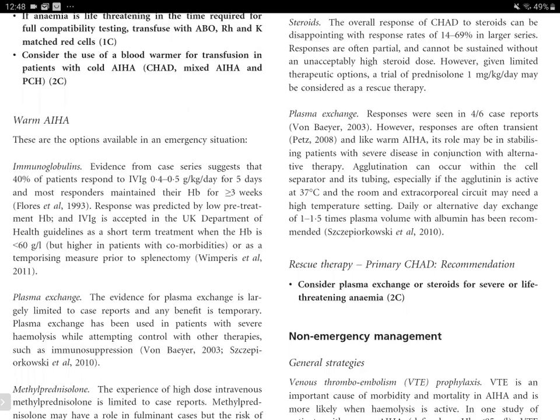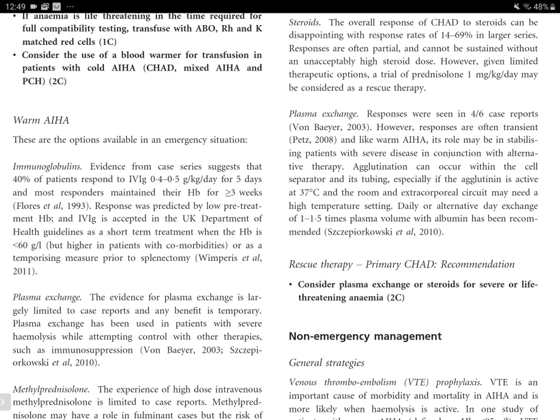Agglutination can occur within the cell separator also. So with plasma exchange, often the response is transient, that is, it would only lead to a transient improvement in the agglutination. As soon as they are taken off this exchange, they could again develop this agglutination. And the agglutination can occur within the cell separator and its tubing, especially if the agglutinin is active at 37 degrees centigrade and room temperature. An extracorporeal circuit may need a high temperature setting. So daily or alternate day exchange with 1 to 1.5 times the plasma volume with albumin has been recommended.